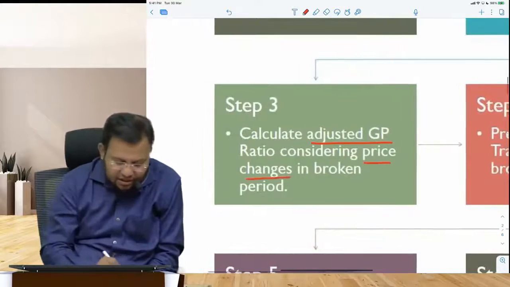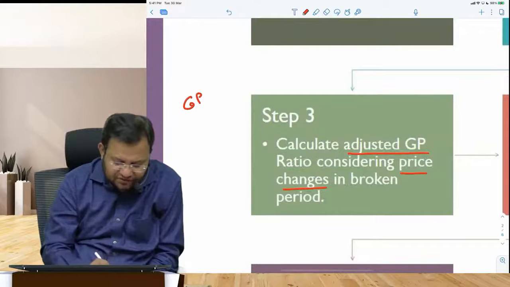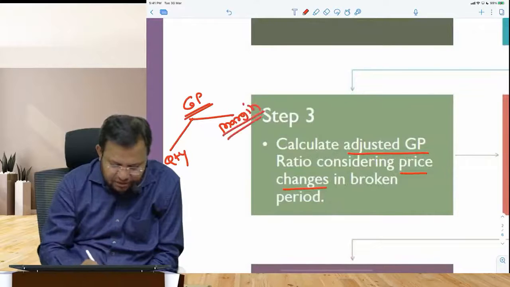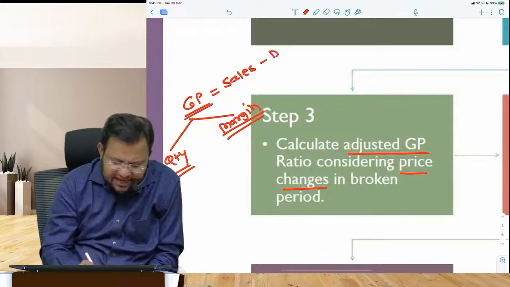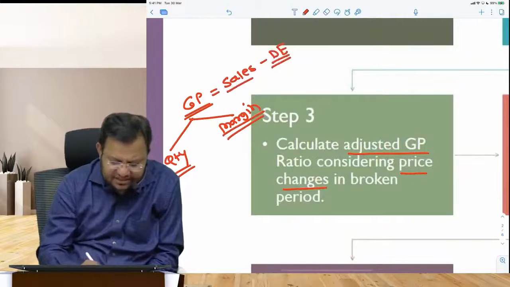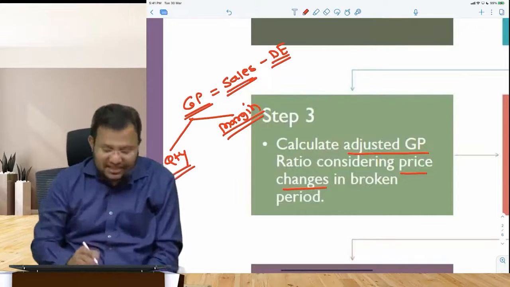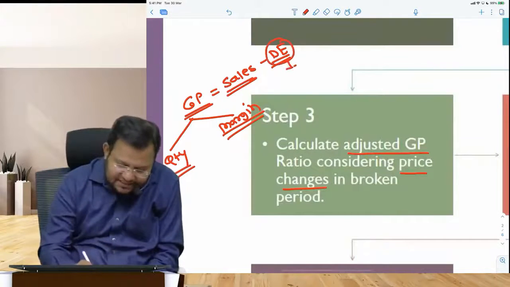Please remember, gross profit is a function of quantity and margin levels. Now, since gross profit is basically sales minus direct expenses, we assume, for the sake of chapter, unless otherwise given, all direct expenses are assumed to be variable.